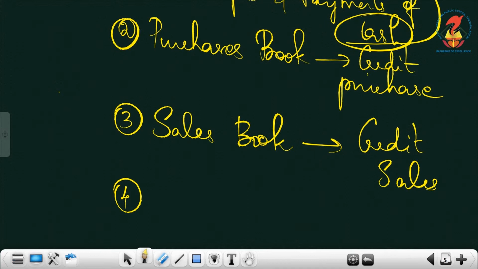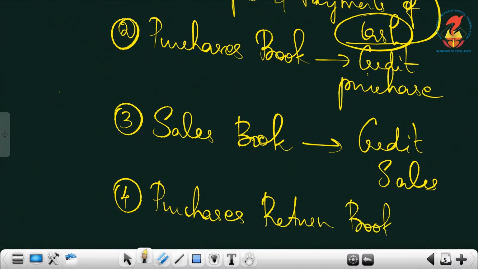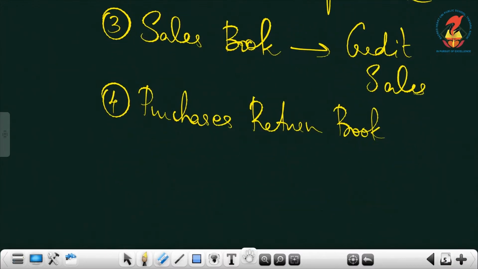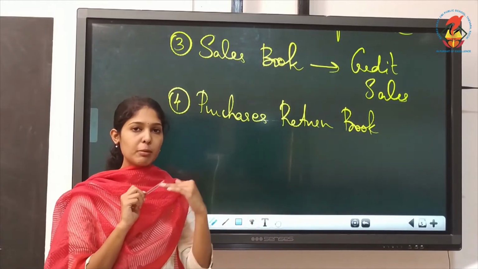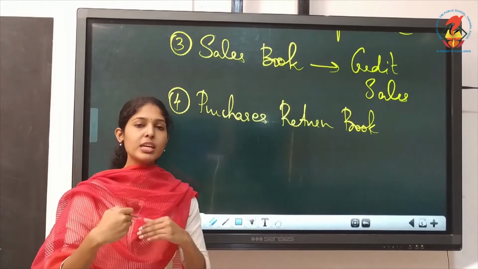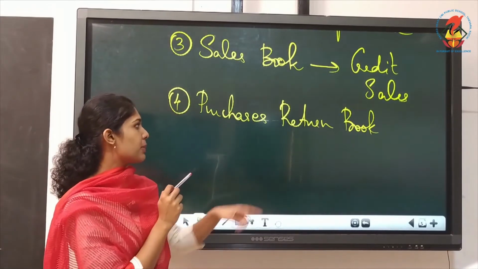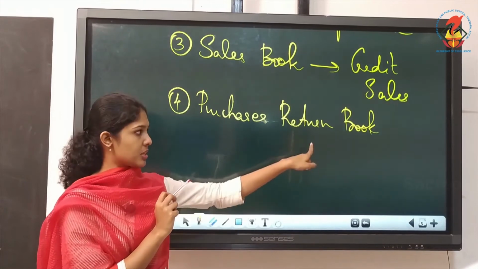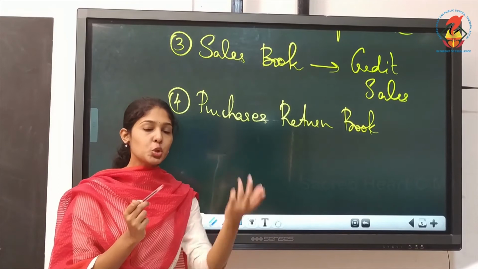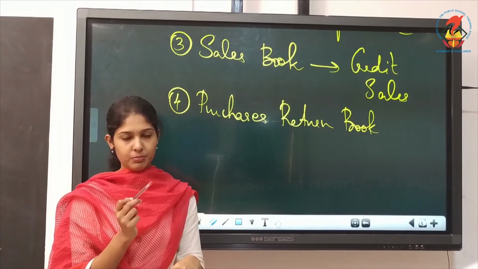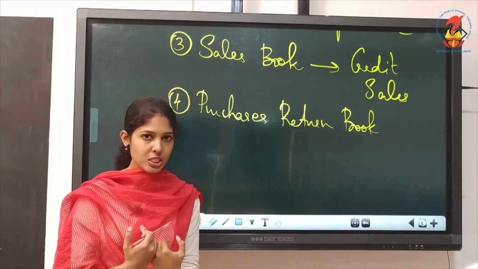Then the fourth one is purchases return book. Purchases return book is to record the goods which we purchased, and now if we are returning them, that will be recorded in purchases return. Then there is one more point. It should be something which you purchased on credit. Understood? You would have first purchased it on credit.